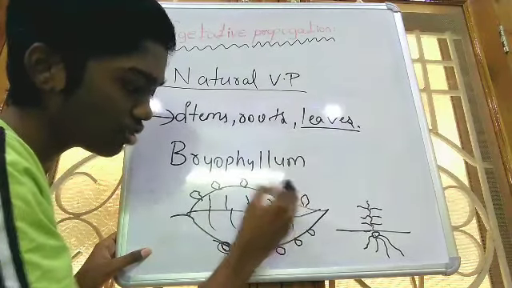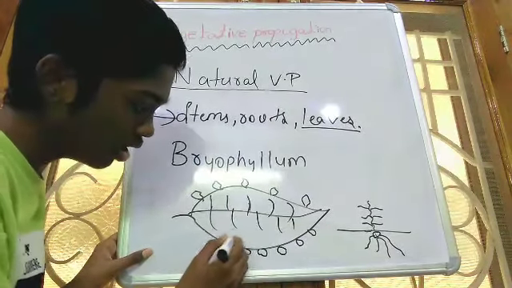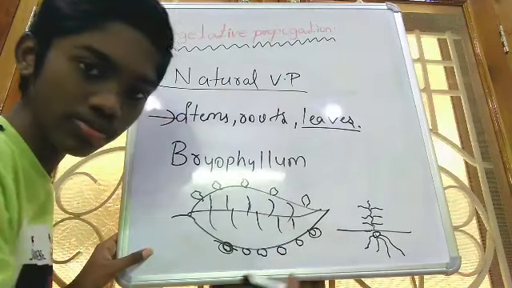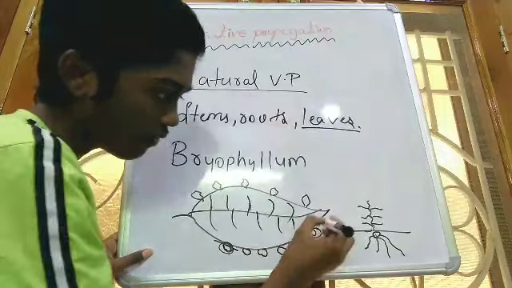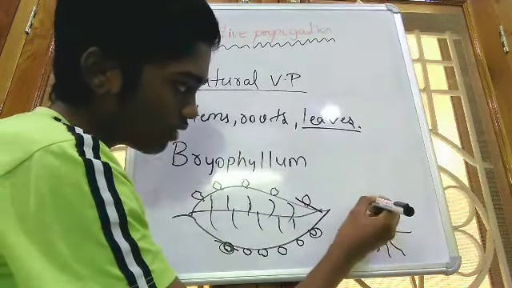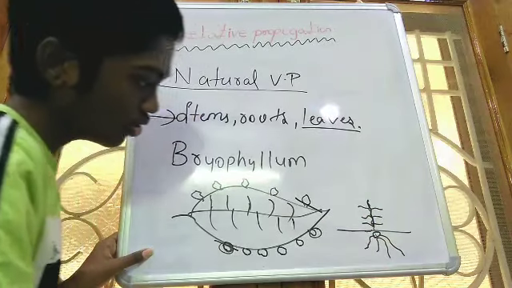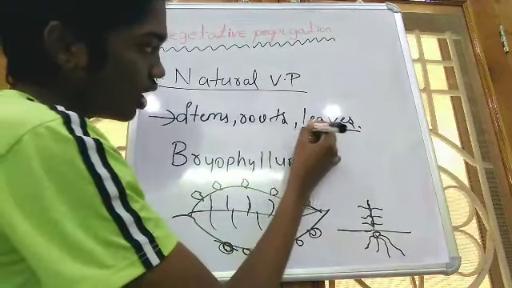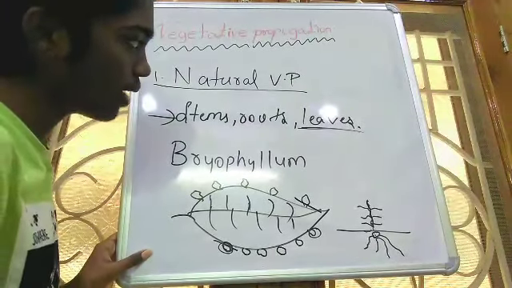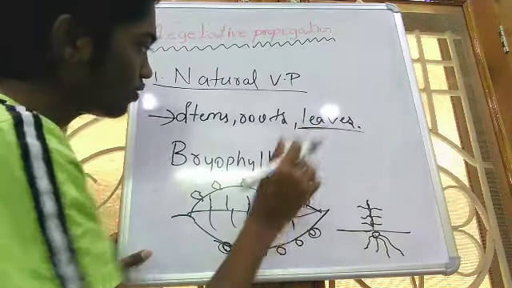Here the leaf plays a major role. Why? Because the leaf feeds the buds and develops them into individuals, and when developed, when we cut it and sow it in the soil, it develops into a new bryophyllum plant. So here reproduction is taking place through leaves. So this is vegetative propagation in plants with the help of the leaves.